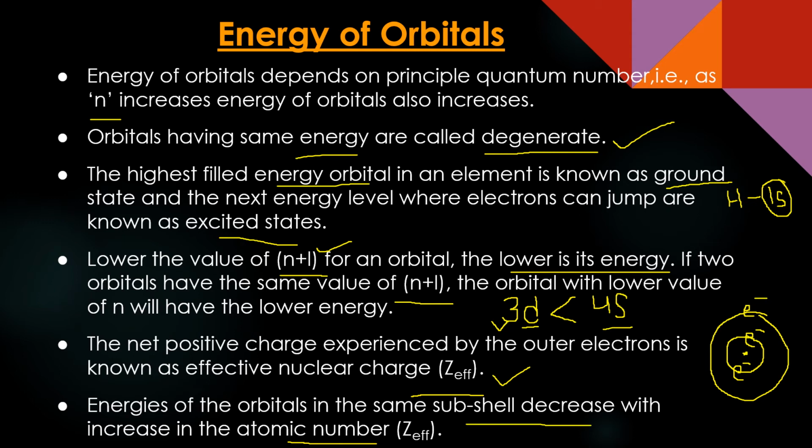If the atomic number is increasing, more d and f electrons would also be involved, and their shielding is poor. So the electron in 4s will face more attraction towards the nucleus as compared to the electrons in 4s present in an atom with lesser atomic number, because shielding plays a very, very important role. So the same subshell will not face the same effective nuclear charge in every atom. It depends upon the atomic number.